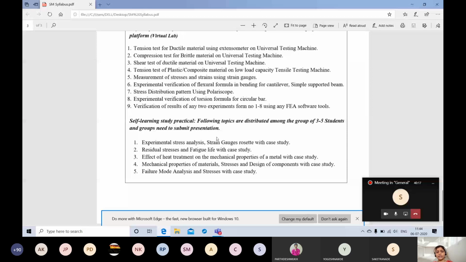But after 1 month, I need these PPTs from you. So what can you suggest, because my suggestion is that we will take this in practical classes, or we will put some extra time for this. There will be groups of 3 to 5 students, but we will see, there will be only 4 students in the group, and you have to take any topic from 1 to 5. You have to prepare a 10 minute presentation on this, and you have to present it. So after a month and all that, we can think again on this.